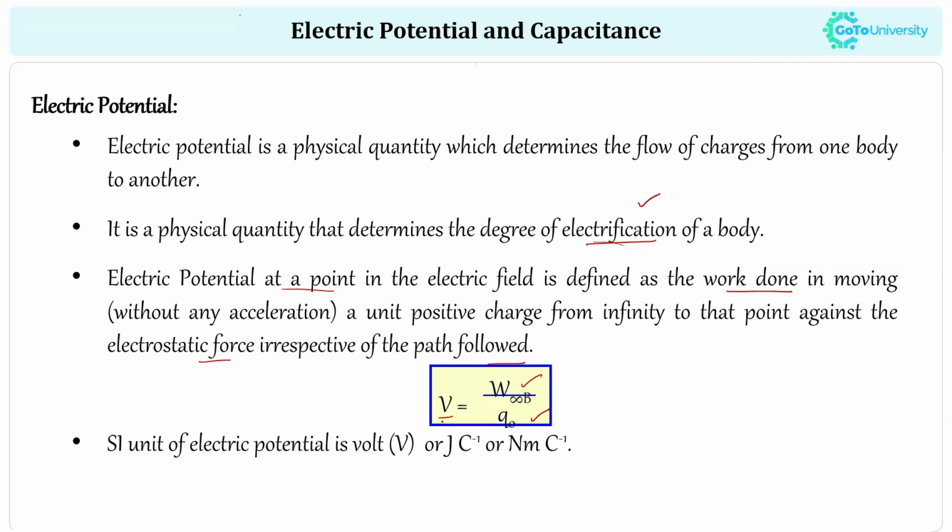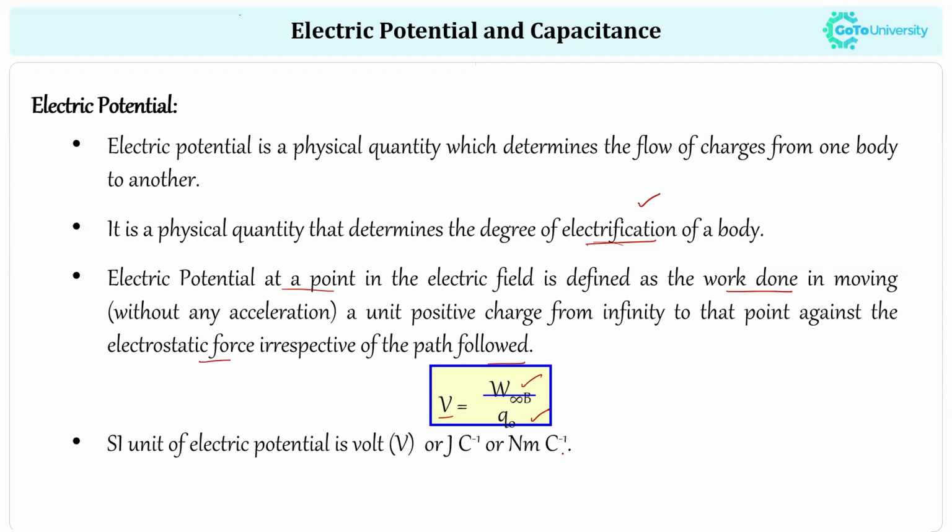So V represents the electric potential and W here represents the work done. Here work done is nothing but how much work was done to move a unit positive charge from infinity to that particular point. And here we are doing the work against the electrostatic force as well, right? Keep in mind, electric potential does not depend on the path, but in the case of electric field lines it is very important which path it is following, right?